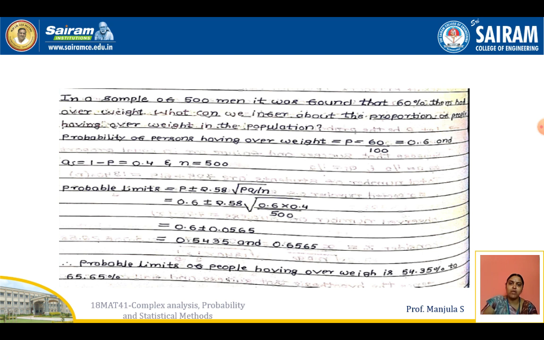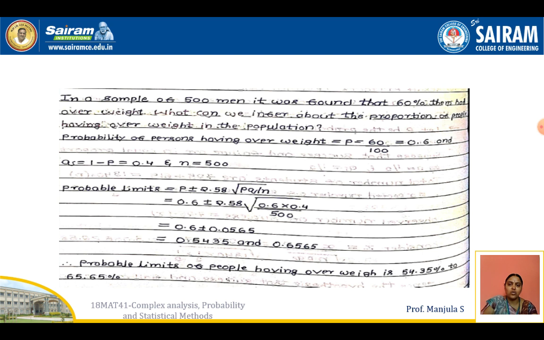So if we know the N value, P value, and Q value, we can easily find out the proportion. They asked us to find out the probable limits. So the formula is P plus or minus 2.58 square root of PQ divided by N. All the values we have to substitute. On simplification, 0.6 plus or minus 0.0565. For plus or minus, first we go for addition, then subtraction. By subtraction we are getting 0.5435, and 0.6565 by addition.